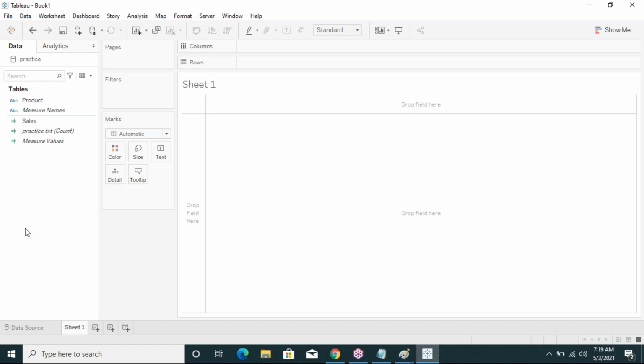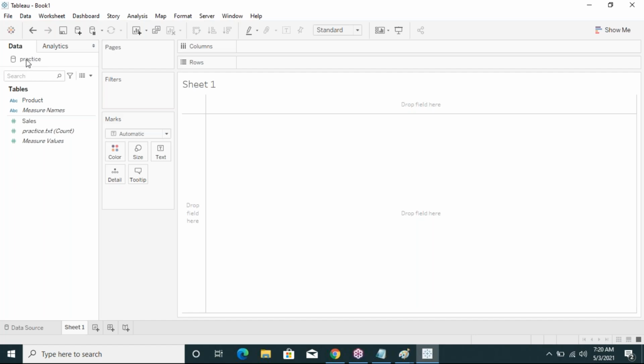Both ways it is possible. Live to extract is possible, extract to live is possible. Let's see how to change live to extract and extract to live. See here, which connection is there now? It is the live connection. Why? Because it is represented by the single cylinder symbol. So how can you get the extract connection?